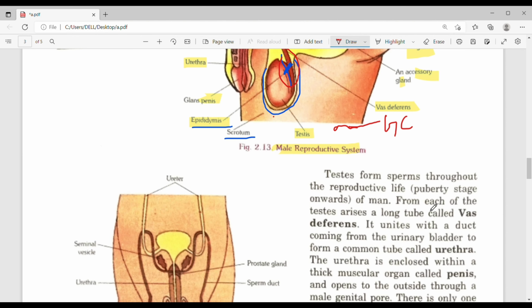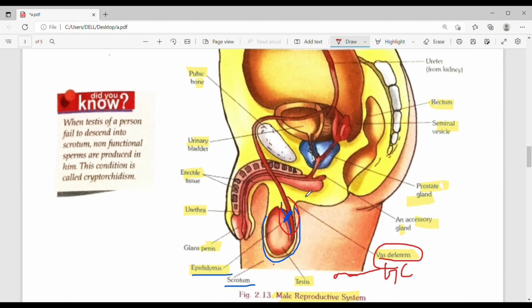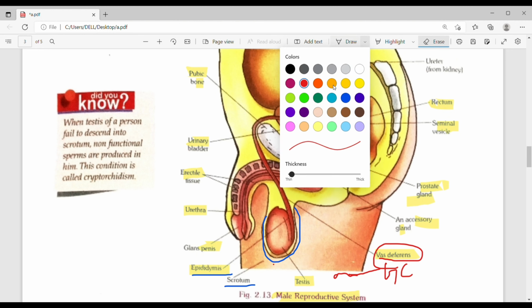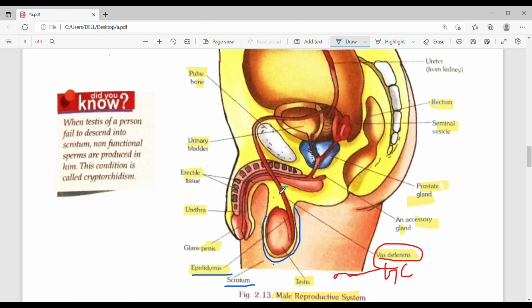Next is vas deferens, also known as sperm duct. This is vas deferens. It connects testes to urethra in order to allow the passage of semen.